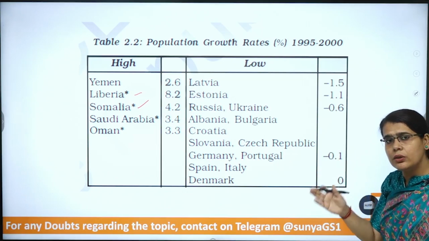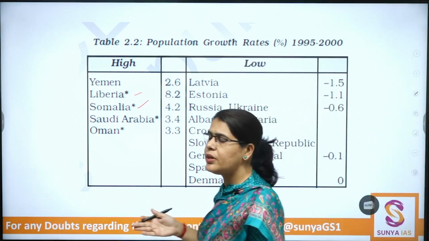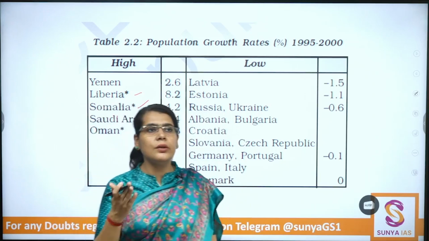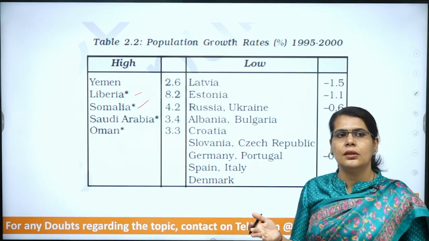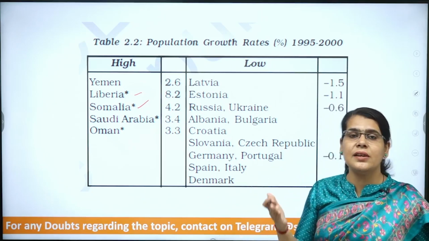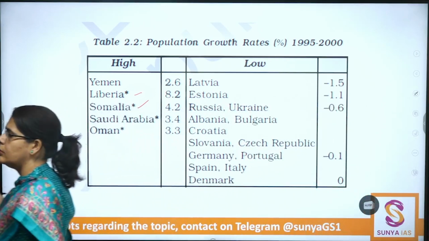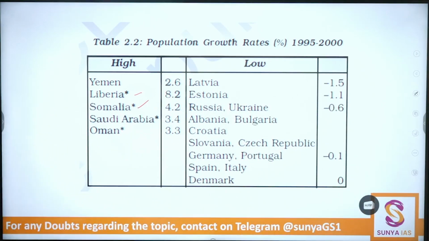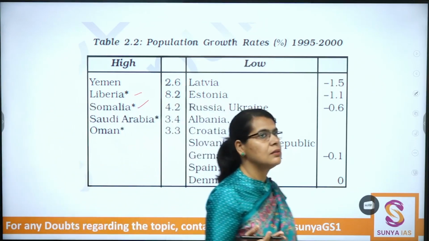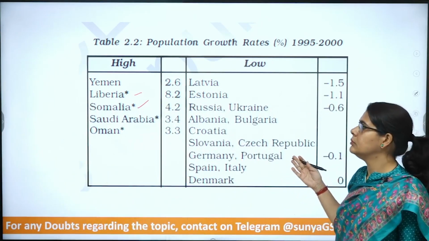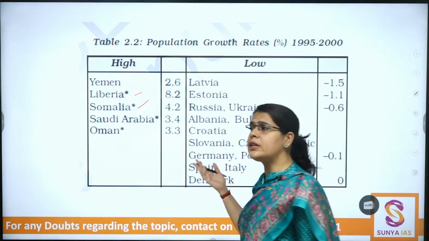So population growth rates are also not similar across different countries. Write down a very important point. The population growth rates are variable across different countries, as different countries are in different stages of demographic transition.